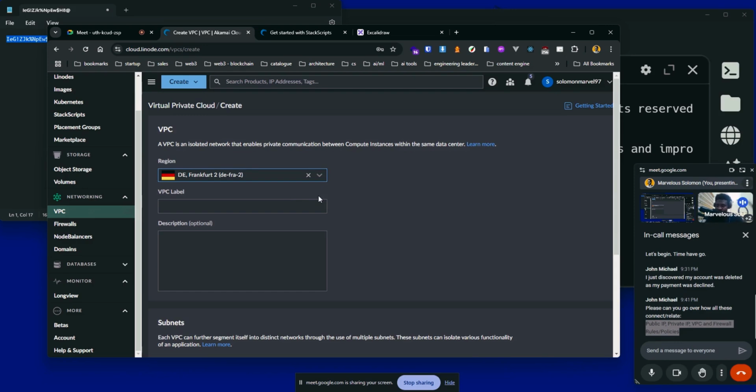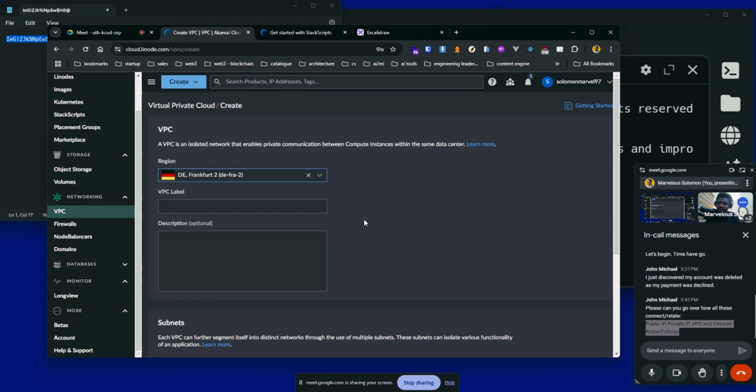But when I say EU Central, which is in Europe here, closer than America, we have some regions. So these are basically regions that we're selecting, right? Within the regions, we have what we call availability zones, which are basically data centers closest to you that you can select. If you select a particular region, let's say I select EU Central, or just like I selected Frankfurt, which is DEFRA2, there will be data centers in there, and those data centers will be called availability zones,